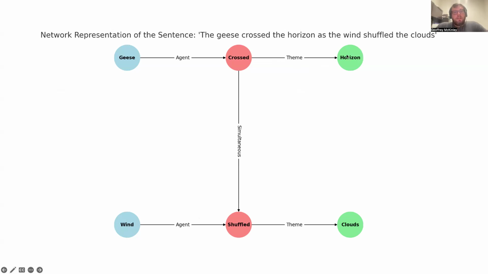Which means it will take less time for horizon to get activated following the presentation of geese, whereas it'll take more time for horizon to be activated when you read or hear the word wind.